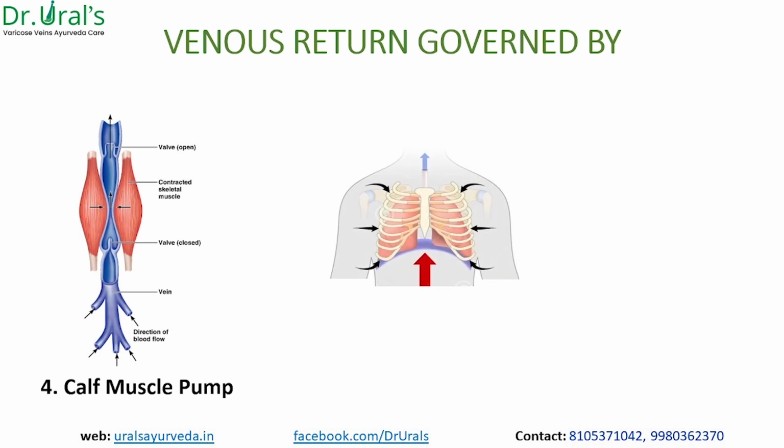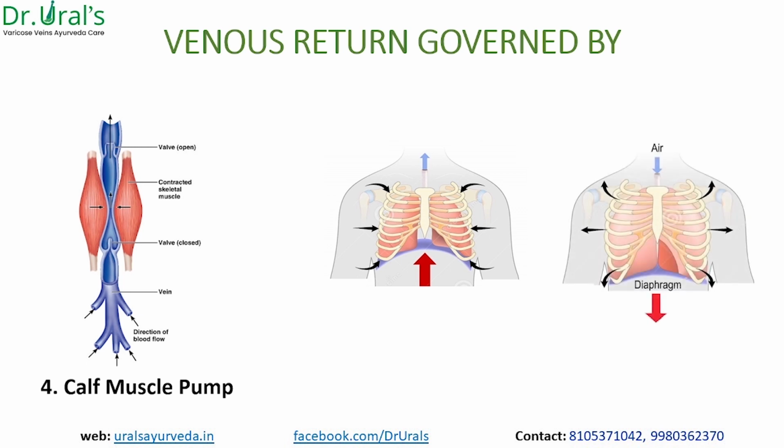And the second one is thoracic. When you look at respiration, it's quite simple, but most of us look into respiration only for oxygen or circulation, but it indirectly has many things. If you just consider the abdomen in respiration, whenever inhalation and exhalation happen, there will be negative pressure created in the abdomen. You can see that it is acting like a piston, pulling and pushing, pulling and pushing.